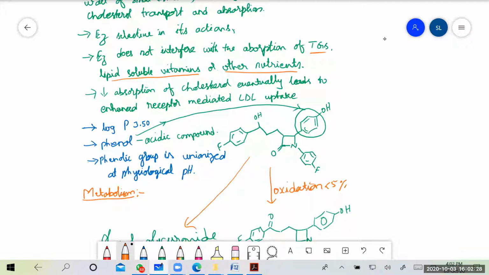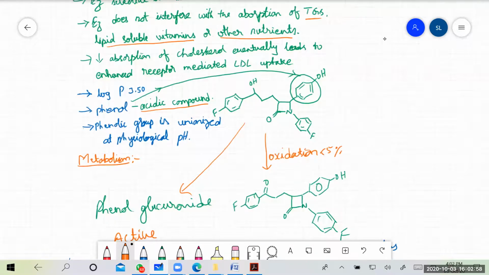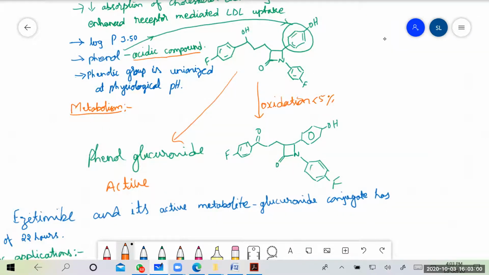Then the log P value of ezetimibe is around 3.5, and one of the substitutions on the four-membered heterocyclic system is the phenol, present at the second position. Because of the phenol present, this compound attains an acidic nature. The phenolic group is unionized at physiological pH. So the acidic nature of ezetimibe is due to the phenol present on the heterocyclic system.